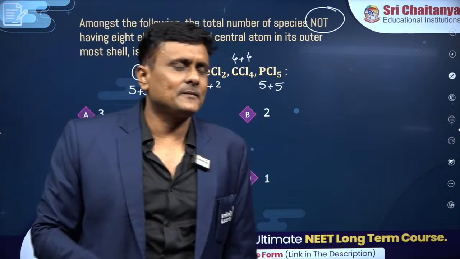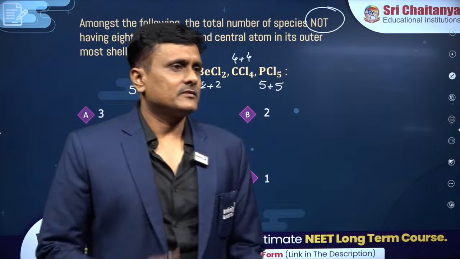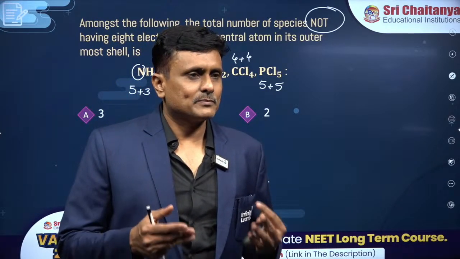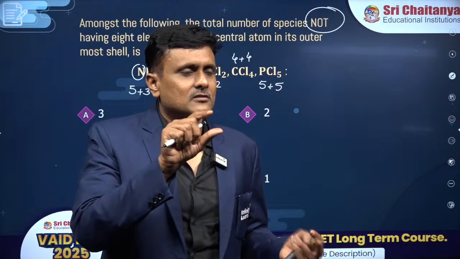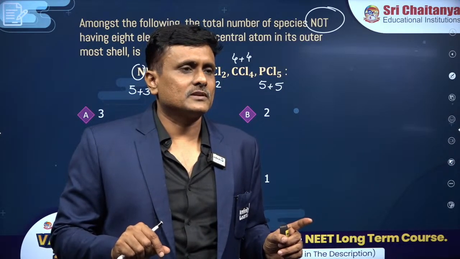What do you all say? Renuka, what do you say? This is how we predict octet, no? Can you hear me, Renuka? Yes. Octet prediction is very simple: valence electrons plus bonds. Haru, what do you say?